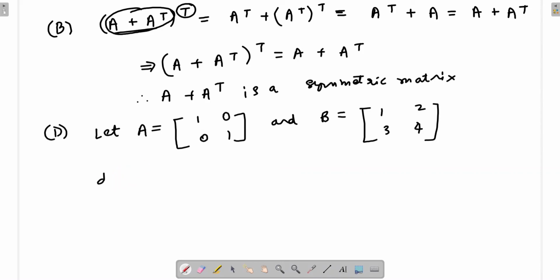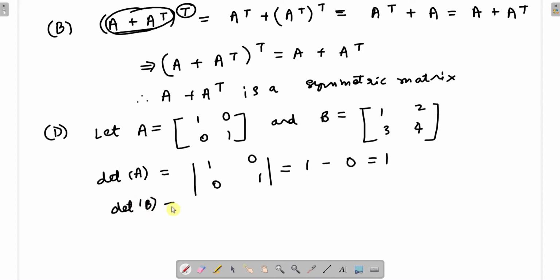So determinant of A, let us see first, this will be equal to determinant of 1 0 0 1. It will be equal to what? 1 times 1 is 1 minus 0 times 0 is 0, which is equal to 1. Determinant of B is what? Is equal to determinant of 1 2 3 4, and that will be equal to what? 4 times 1 is 4 minus 3 times 2 is 6, which is nothing but minus 2.